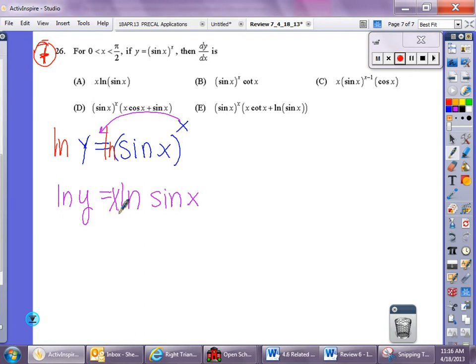So now that I have it simplified, so I don't have a power to a power, are we good to take the derivative now? All right. So ln of y, the derivative would be 1 over u multiplied by the derivative of u, but that just is 1, and then multiplied by dy dx, which could also be considered the derivative of the inside.